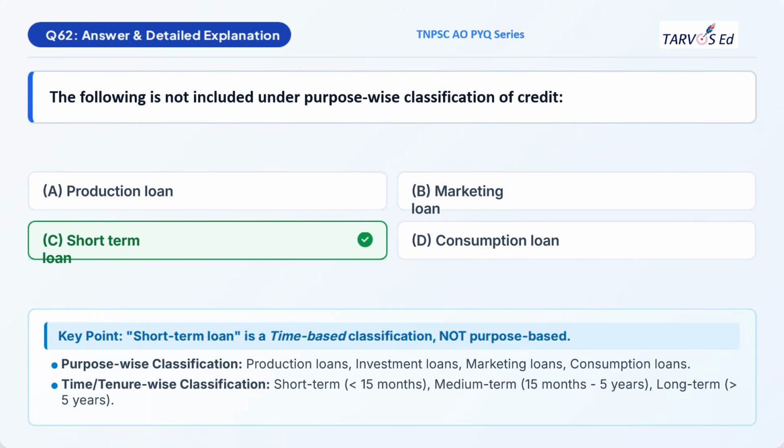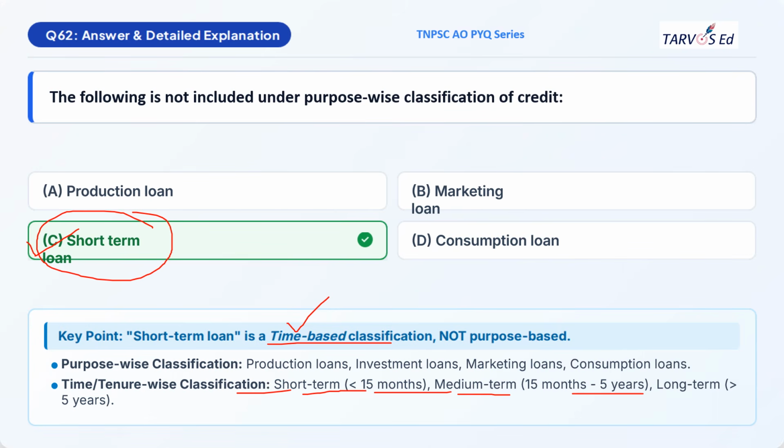As I said, the answer is short-term loan. Short-term loan comes under the loan classification based on time period. It is a time-based classification and not purpose-based. Based on time period, there are three types of loan: short-term loan, medium-term loan, and long-term loan. Short-term loan is the loan where you will repay the loan amount within 15 months.